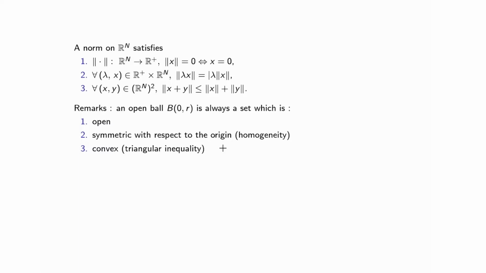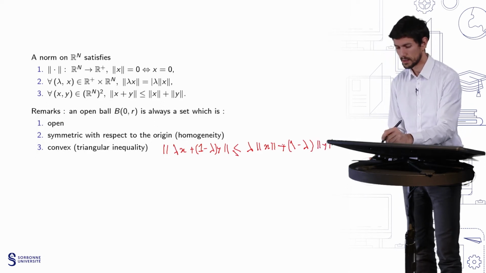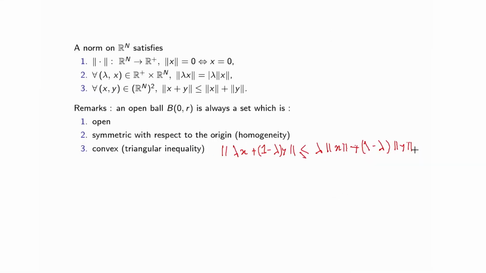So convex, this is just because you have the norm of lambda x plus (1 minus lambda) y, which is always smaller than lambda norm of x plus (1 minus lambda) norm of y if lambda is between 0 and 1. So this says that the balls are always convex.